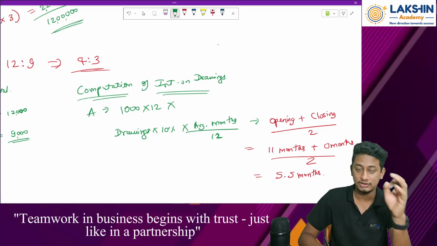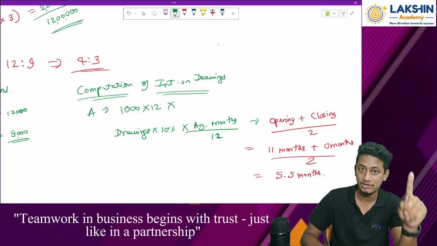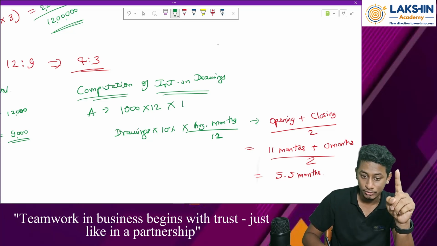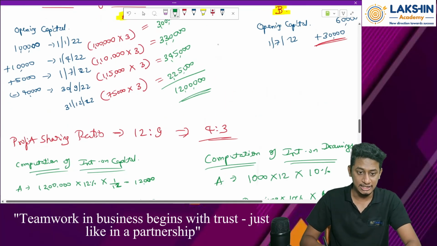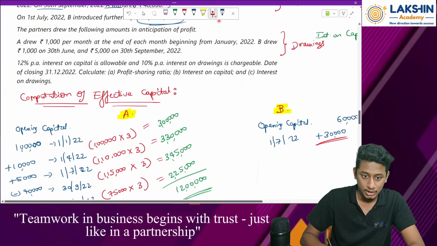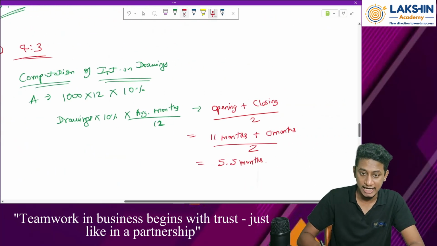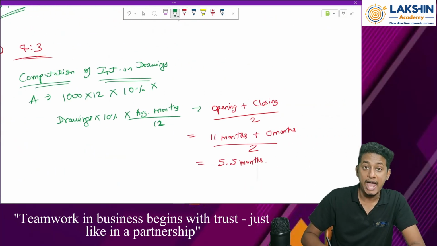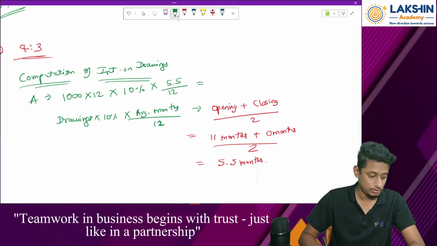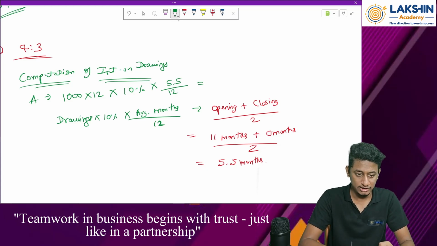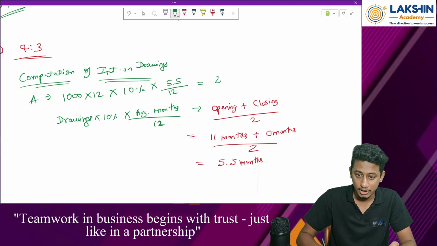So 1000 into 12, because 1000 per month into 12 months into 10% is the rate. Let me just check the rate once. See, 10% on the drawings is the interest per annum, right? So 10% per annum into average months. How much is the average month? 5.5 divided by 12 months. That will be how much? 1000 into 12 into 10% into 5.5 divided by 12. That will be rupees 550.